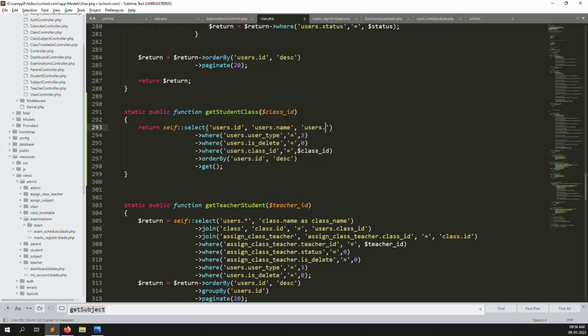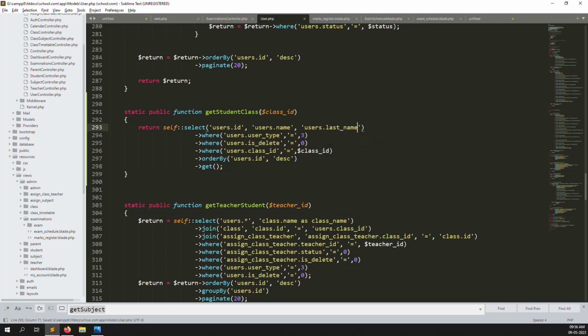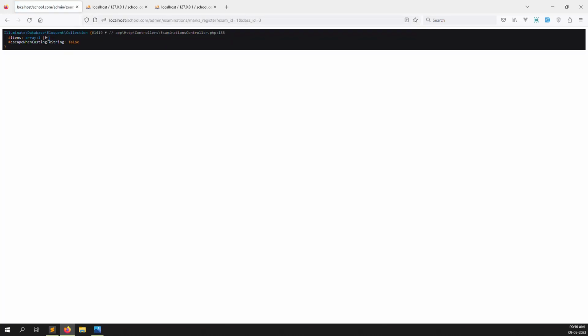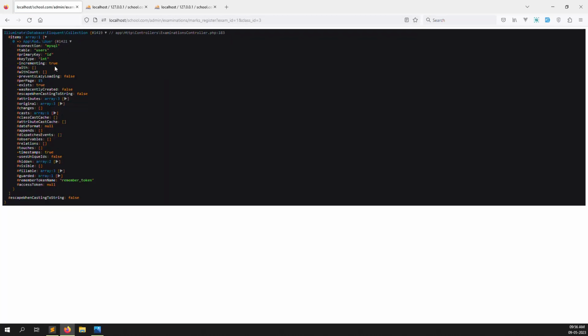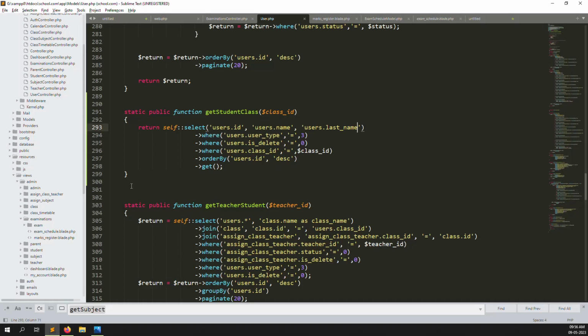Why we need to pass this here? Otherwise, our database query is going to be big and make the page slow to open. So we can just pass three parameters: one is the student ID, one is the name, and one is the last name. Okay, I think now it's clear.